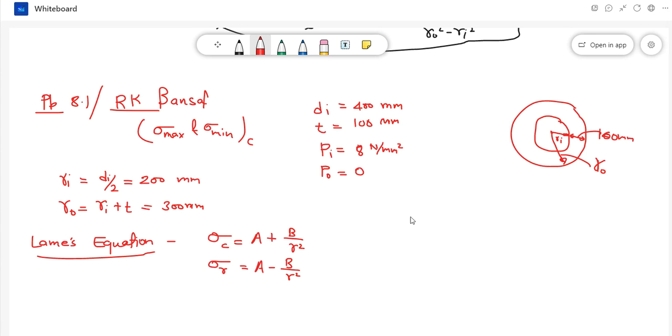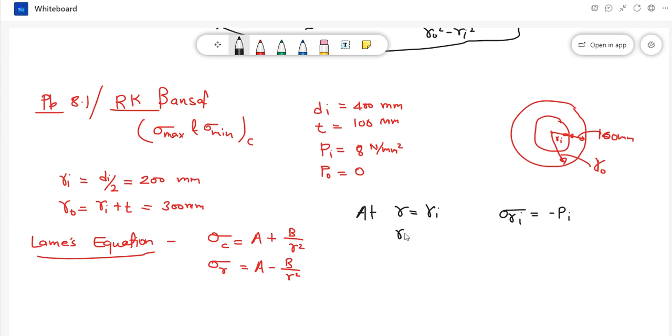At R equal to Ri, at the inner surface, radial stress sigma R is equal to minus Pi.